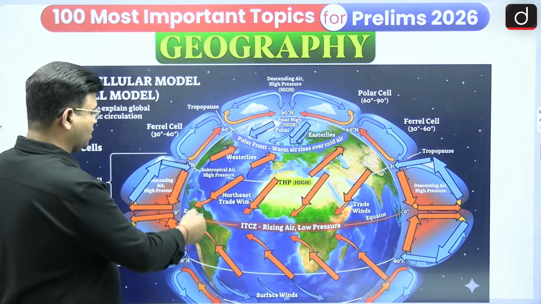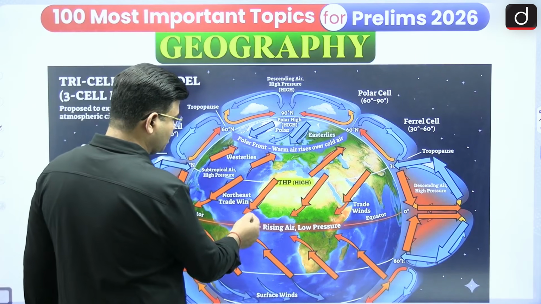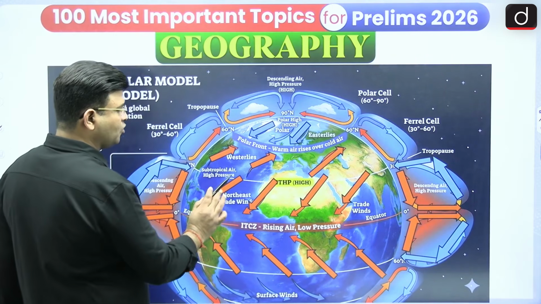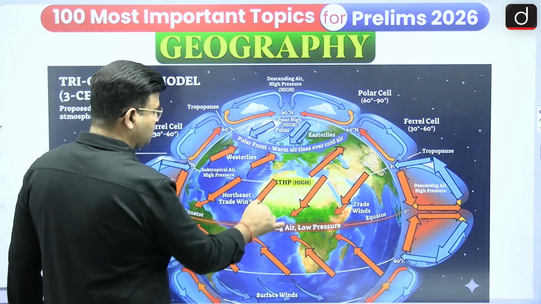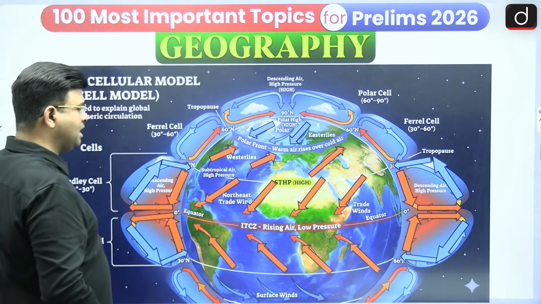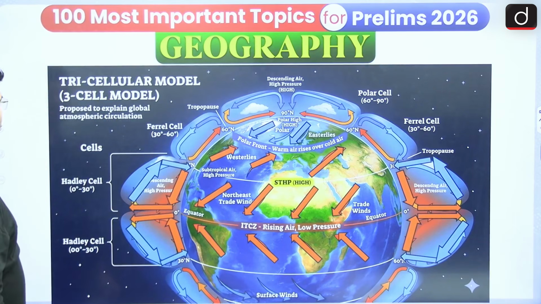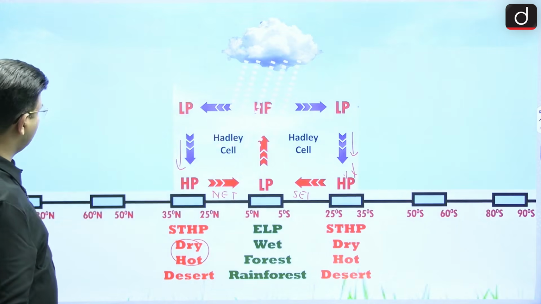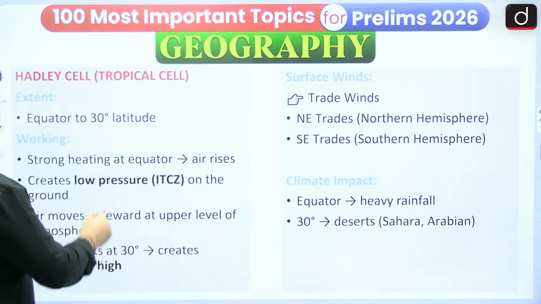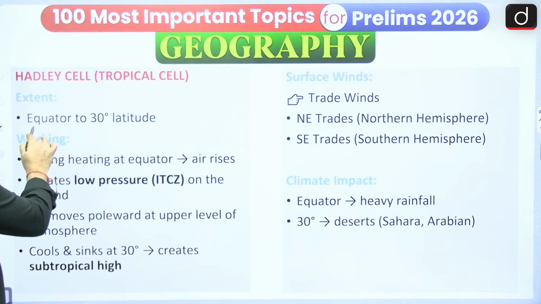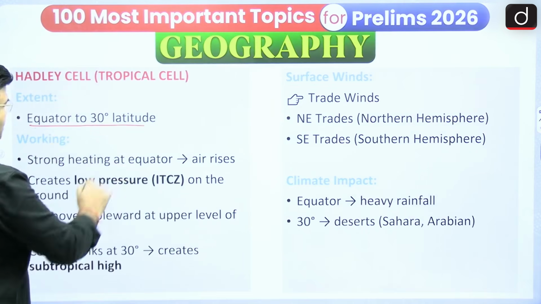The northeast trade wind and the southeast trade wind move on the surface, and when the air rises it moves west to east in the upper atmosphere and then comes down. So this is the Hadley cell, a very important part of the circulation. The Hadley cell extends from the equator to 30 degree.